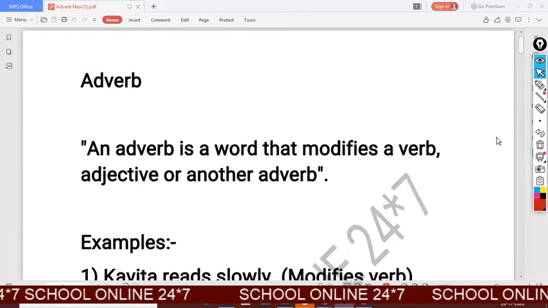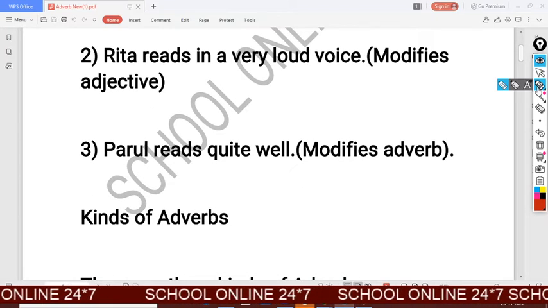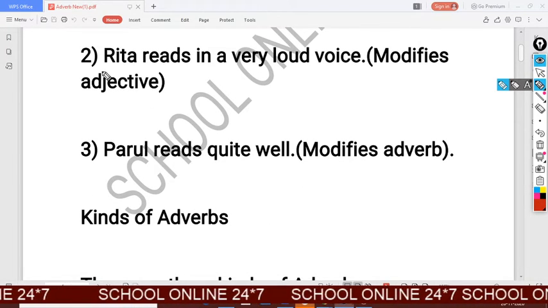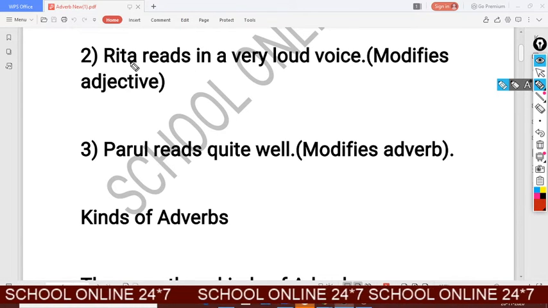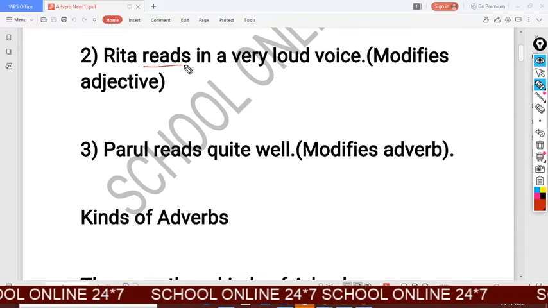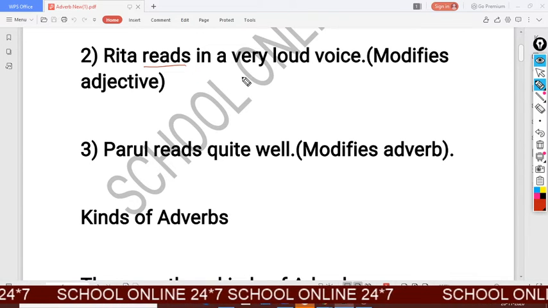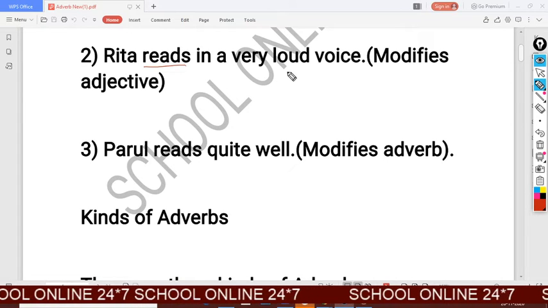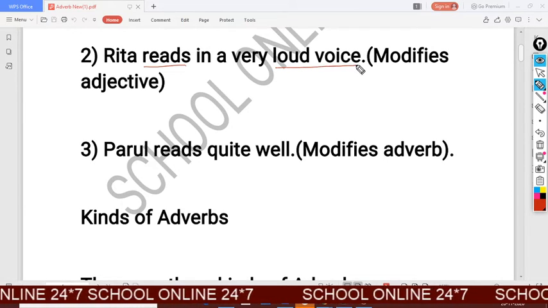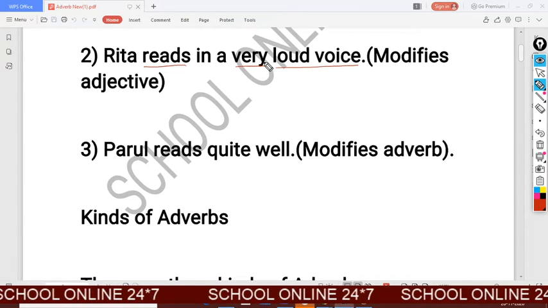Now take another example. Rita reads in a very loud voice. Here reads is the verb and loud is an adjective, and very is the adverb.